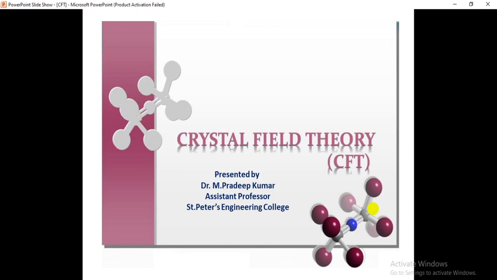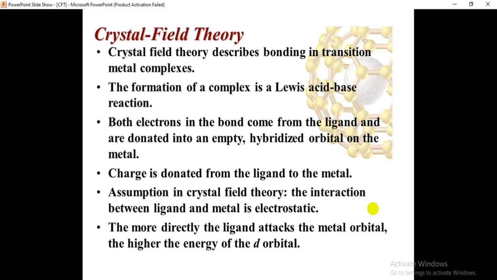Today's topic is crystal field theory. This crystal field theory we can also call as CFT. This CFT describes bonding in transition metal complexes. That means this crystal field theory can explain the formation of the bonding between the metal and ligand.